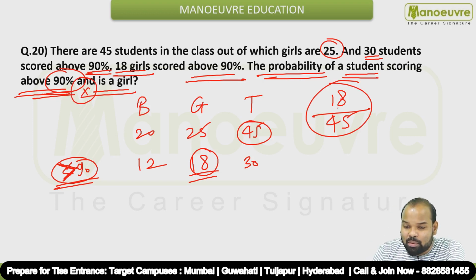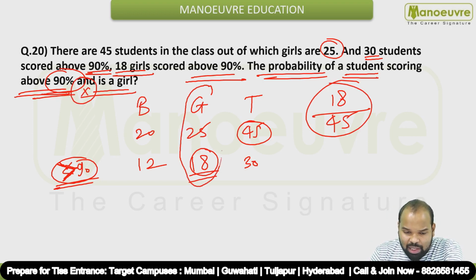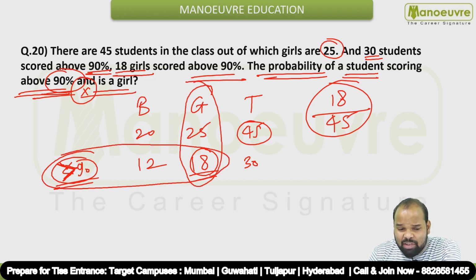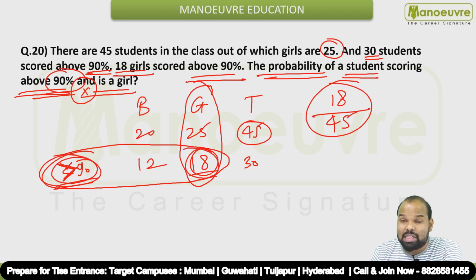So it has to be what? 18. So we have taken girls also, and which girls have we considered? We have considered girls who have scored 90% marks. So the intersection is 18. That's why the answer is 18 upon 45, out of total students.